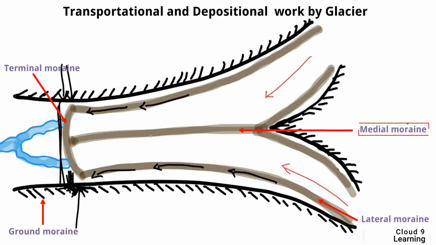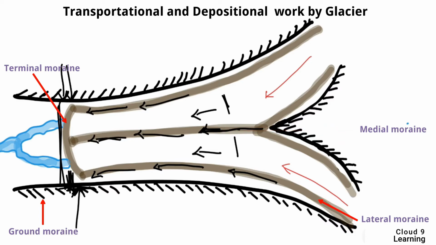Medial moraine is found at the junction between the two glaciers. This is the junction point between these two glaciers. These two glaciers are moving, and this is the medial moraine which is being found at the junction of the glacier.